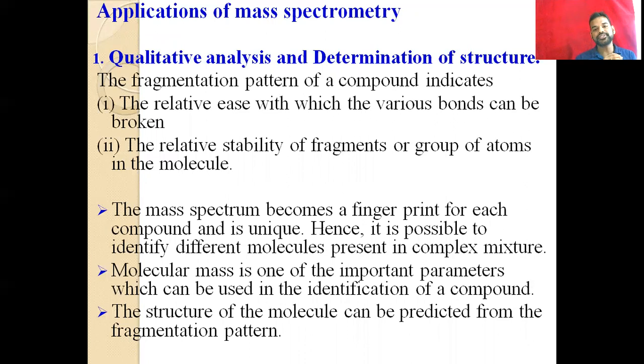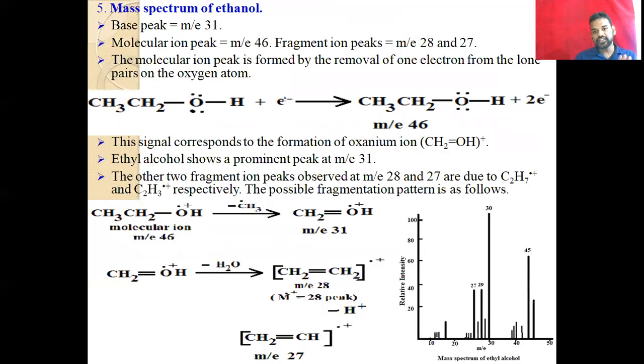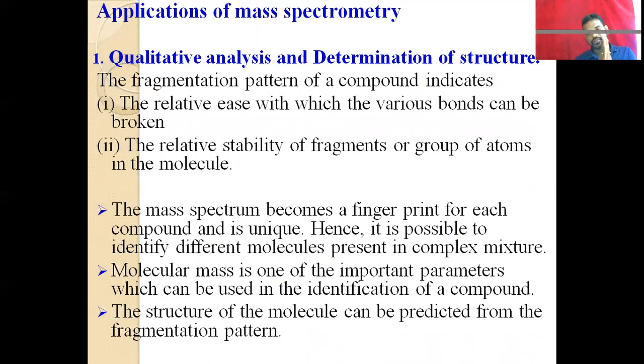And then the relative stability of the fragments. After the fragmentation, whether they are stable, you can understand from the metastable state concept. If they are very unstable, we will get the metastable peak. So the fragment which gives the metastable peak or the metastable spectrum is unstable, or if it gives the normal peak we can easily say it has a stable ionic fragment. On the basis of this also we can say the stability of the fragments of a group of atoms, atoms in the molecules.